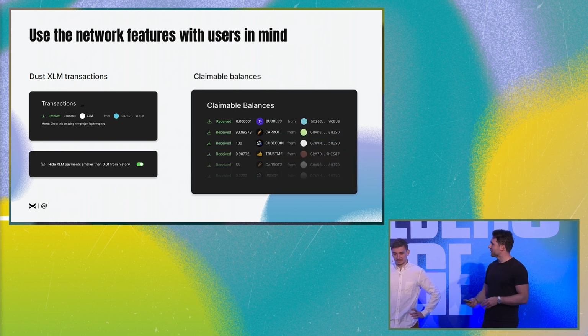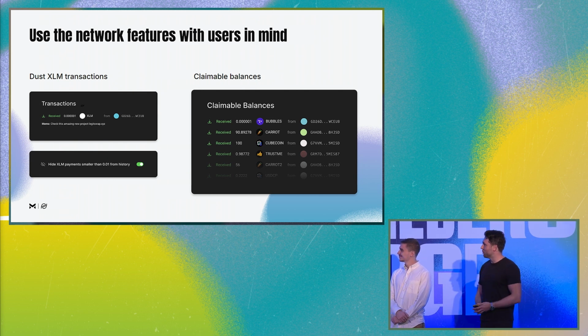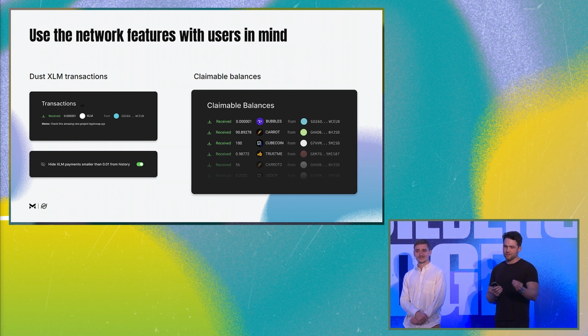Or, another example, you receive multiple claimable balances. Claimable balances are a way that you can have a balance waiting for you before you add a trust line to that asset. So it enables many different use cases, but at the same time, if that's not part of your core use case, why would you show all of that to every user? We should keep in mind that we should display things to the user as they are useful to them and as they are part of use cases.